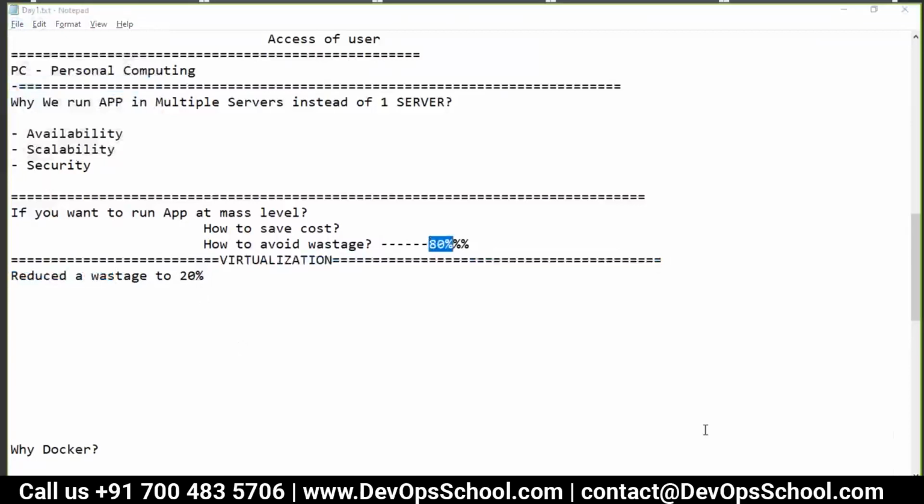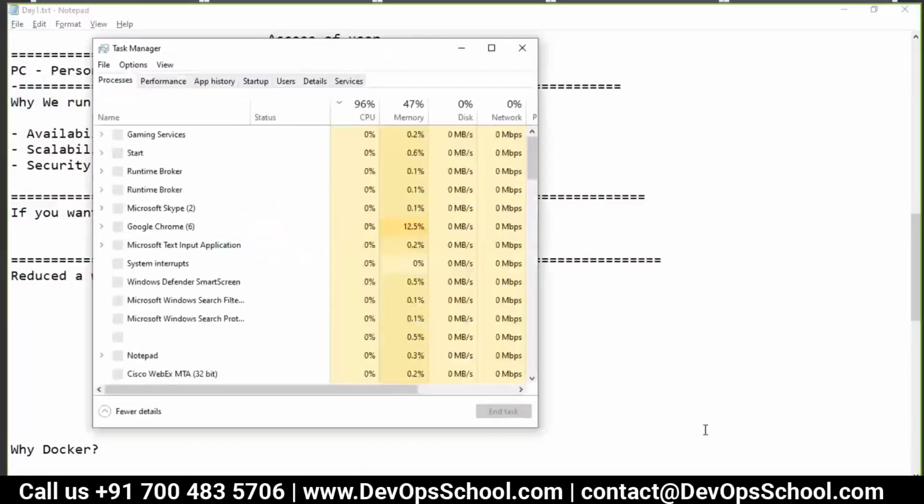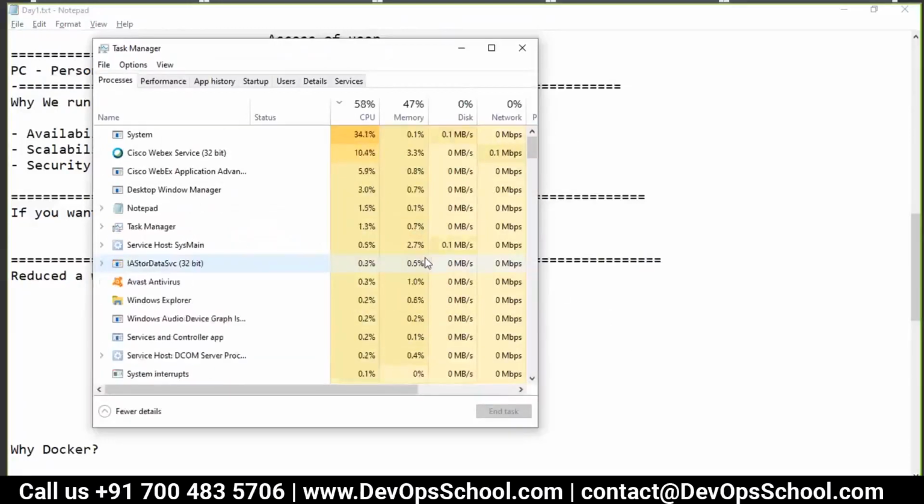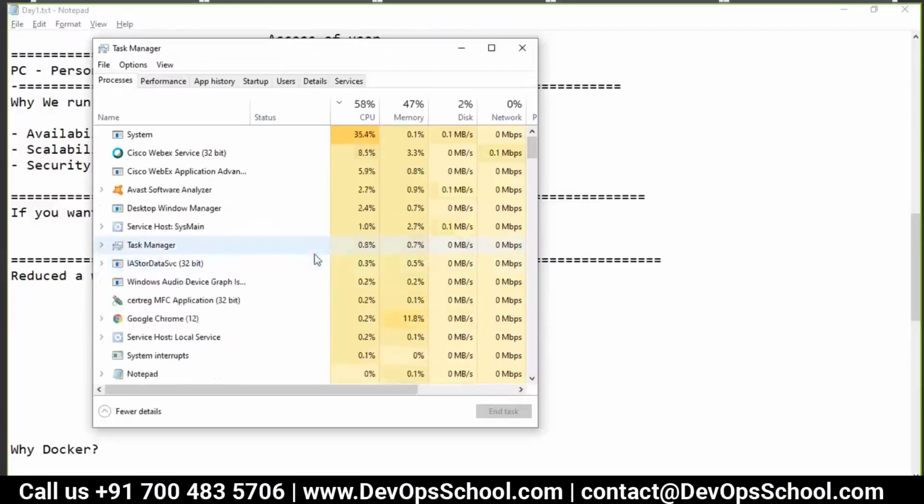Right now, in my machine also the wastage is 50%. But it's personal computing. Sometimes it goes up high, so I'm not bothering too much. Still we complain, I have only 8 GB RAM, I should be having 60. This is because it's personal computing.